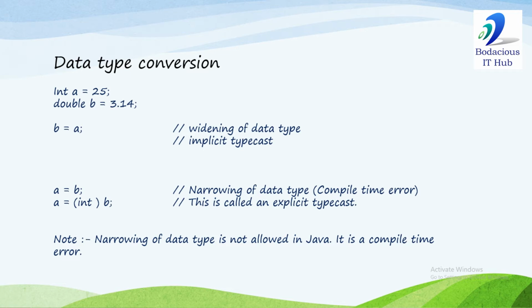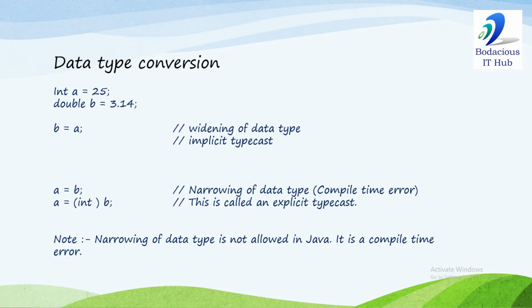So your program will get compiled, and at runtime, if the value of B is within the range of A, there will be no problem. If the value is out of range, then the result will be unpredictable as it is in C language. Okay, though it's predictable, we call it unpredictable. So the value of B will be assigned to A, and it will be assigned some negative value.